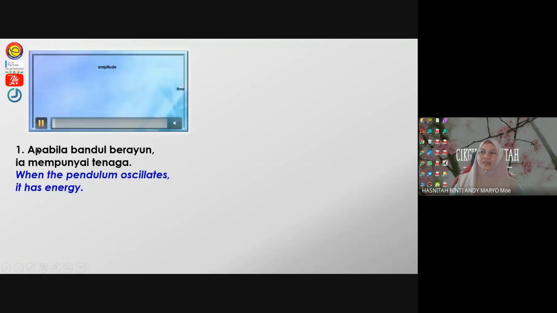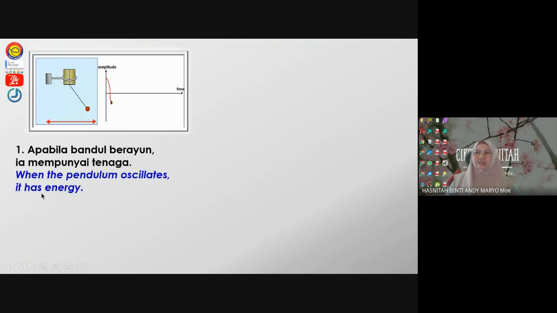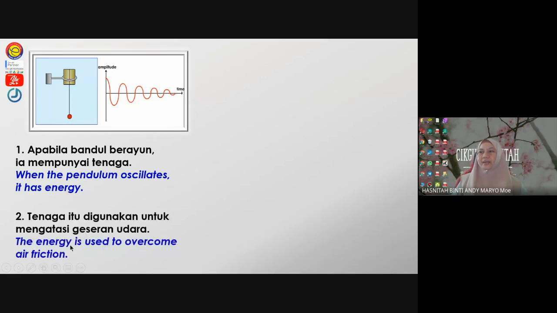When the pendulum oscillates, it has energy. What type of energy does it have the moment it oscillates? Kinetic energy. Remember, any moving object possesses kinetic energy. Then what happened? This energy is used to overcome air friction while it is oscillating.